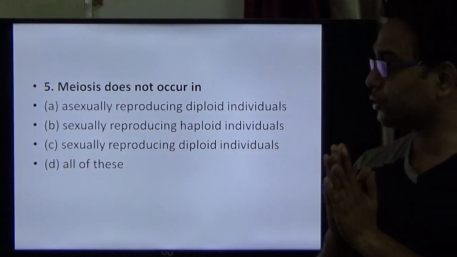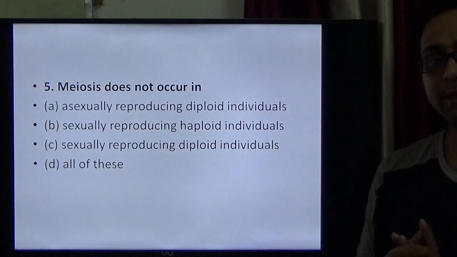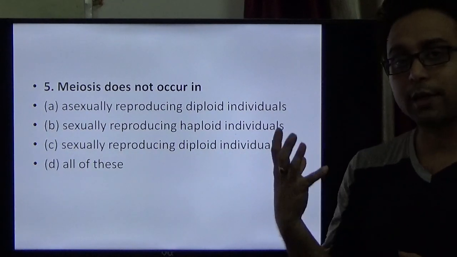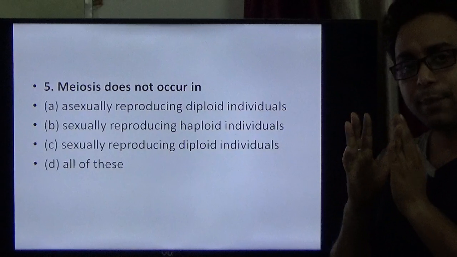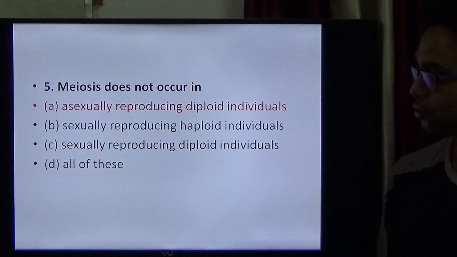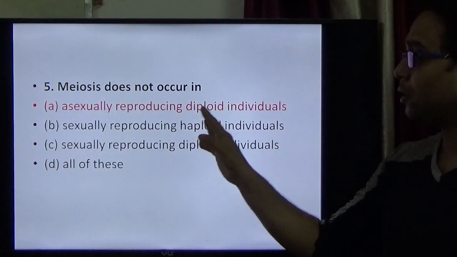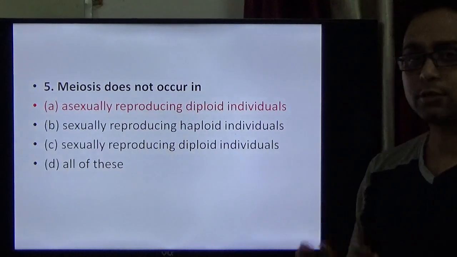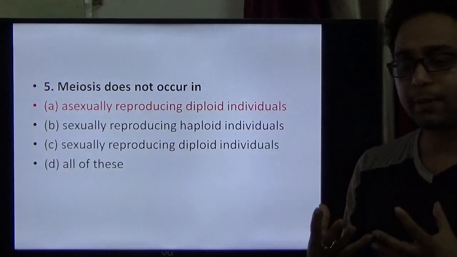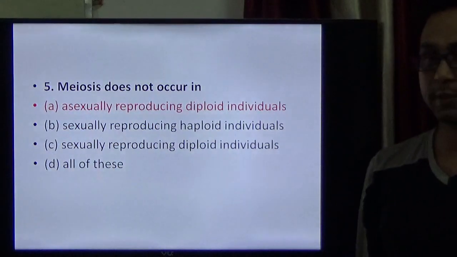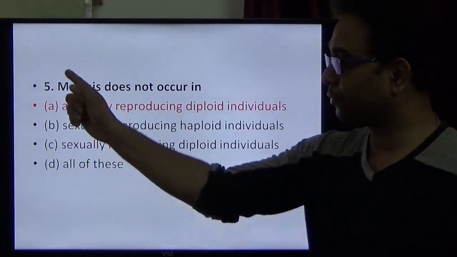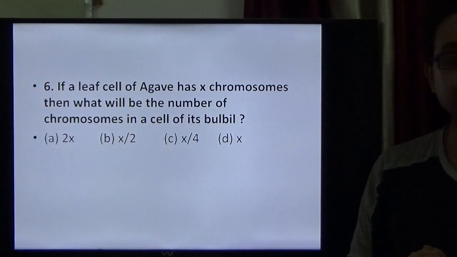Question number 5. Where does meiosis not occur? Meiosis is a reduction division. It mainly happens in organisms doing sexual reproduction, because in that process the daughter cells produced have a haploid number of chromosomes. In asexual reproduction, in a diploid individual, meiosis does not occur because haploid cells are not required, as they reproduce by the asexual process. Meiosis is related to the sexual process. So our option is A.